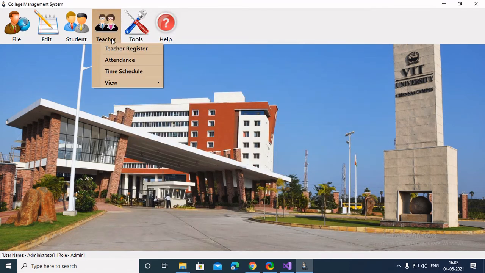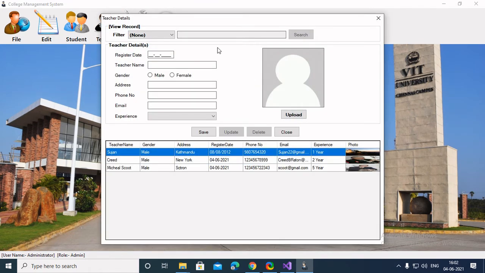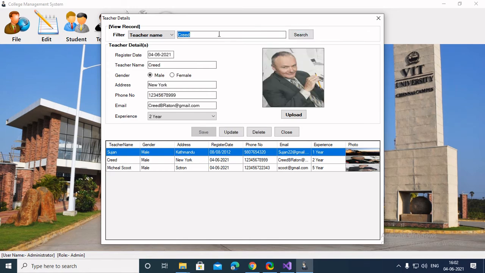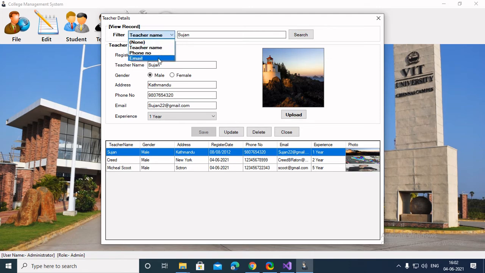Now to view any student or teacher record, just search by the name. As you can see, or you could search by phone number or email address.